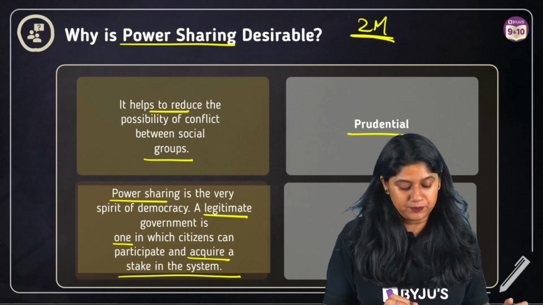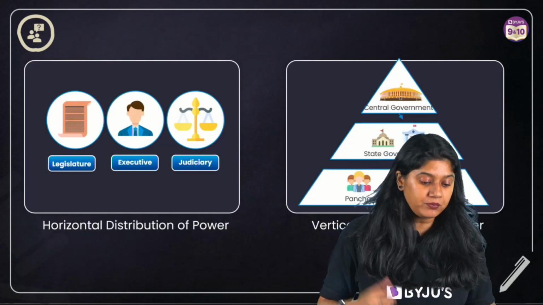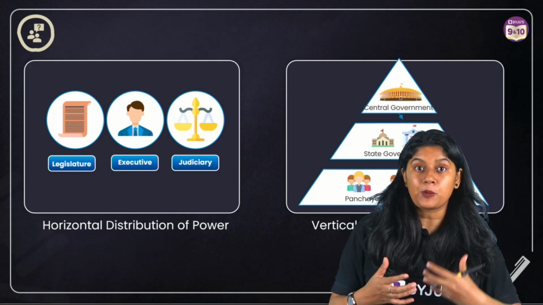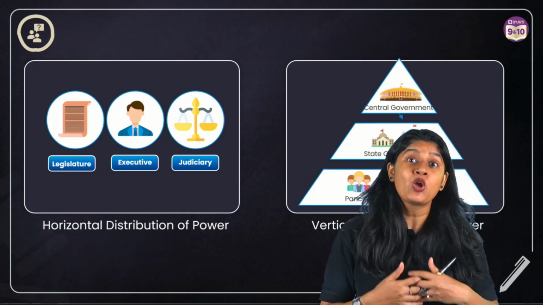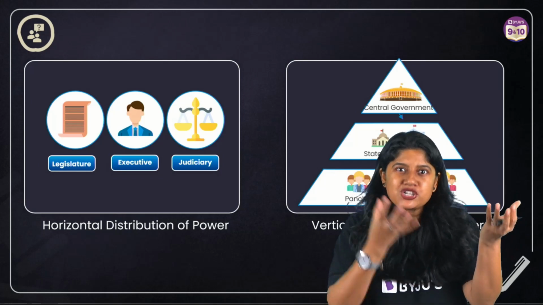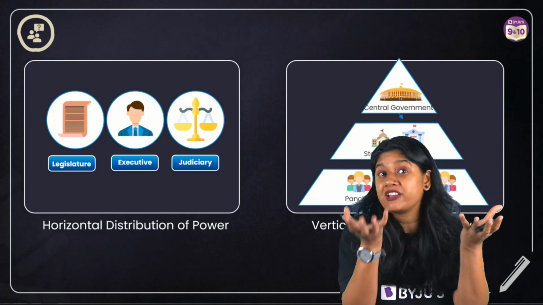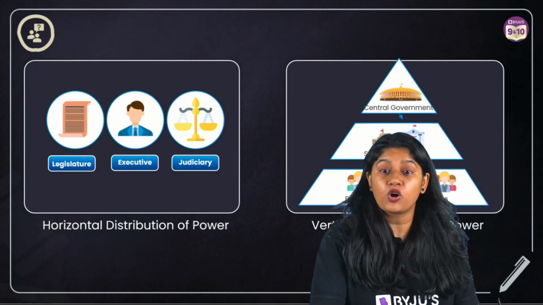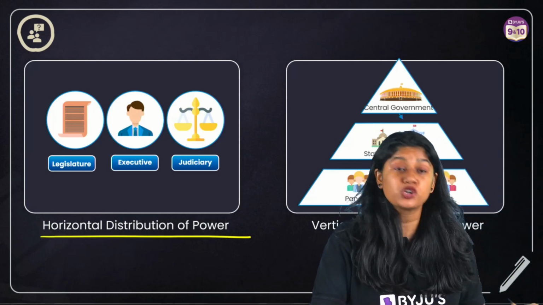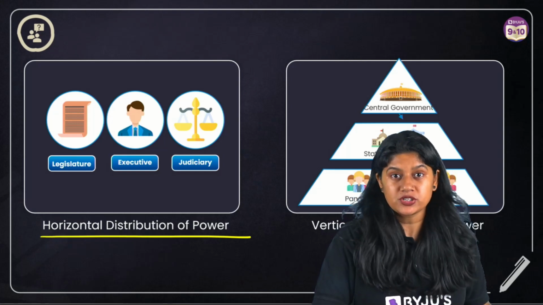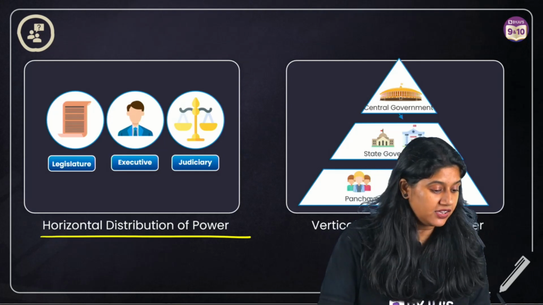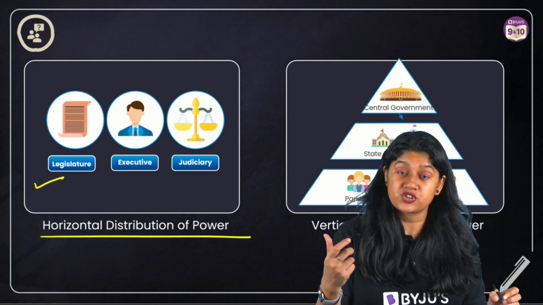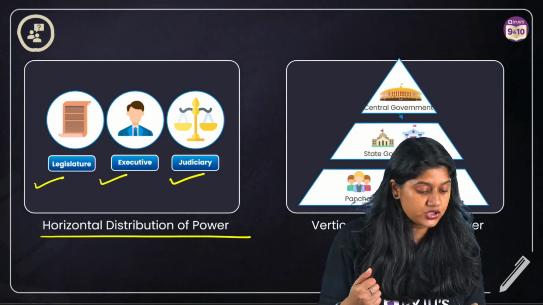Moving to the next topic, everyone, when we talk about power sharing, we have the distribution of power. The word power sharing means we have the power and we are sharing it with others. So we have two different forms. Let's first talk about the horizontal distribution of power. In the horizontal distribution of power, we have the legislature, the executive and the judiciary.